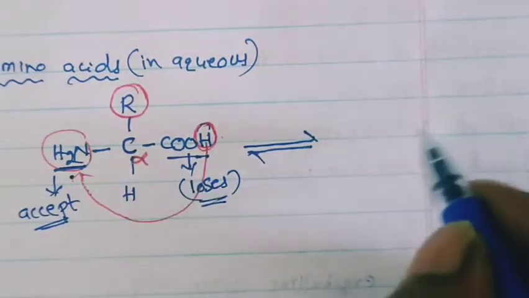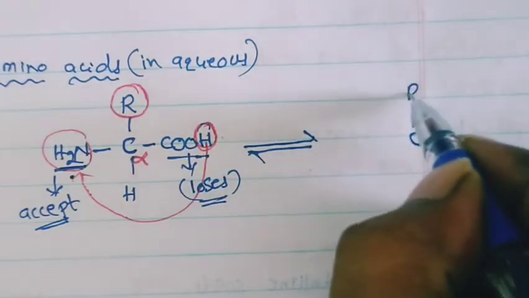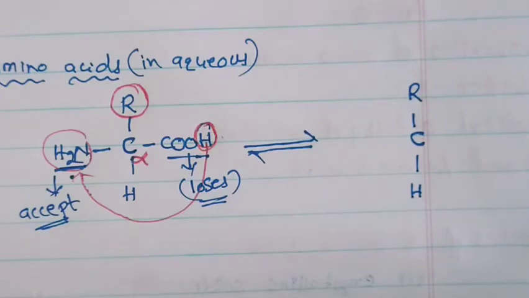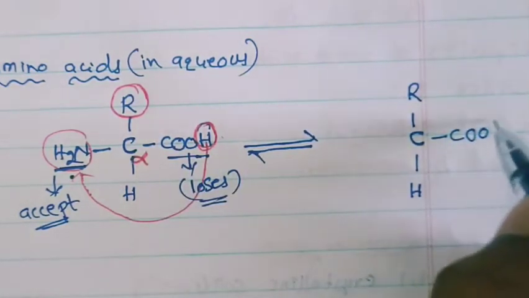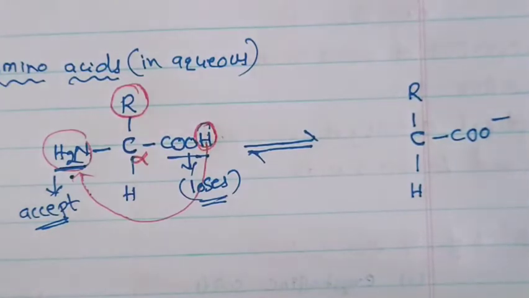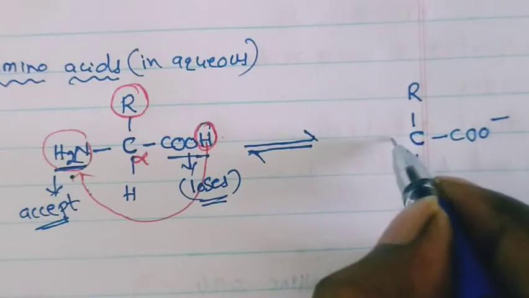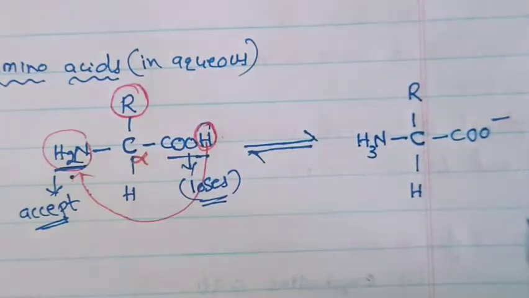So I will write here the structure. See this one. This is a carbon atom. This is the R group. This is a hydrogen. These groups do not change. But here carboxylic acid is there, no? It becomes COO minus because it loses protons. The proton acceptor is a base. That is the NH2 is there, no? It gains one hydrogen, so it becomes NH3 plus, no?